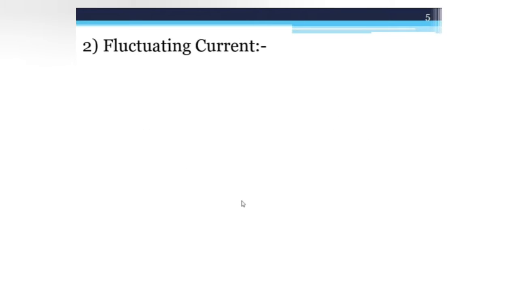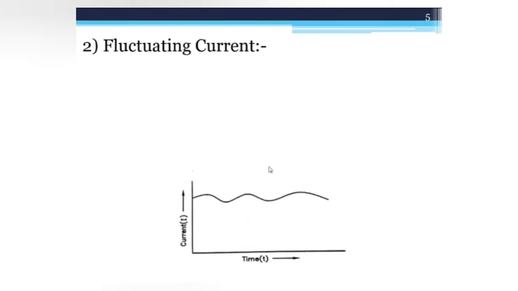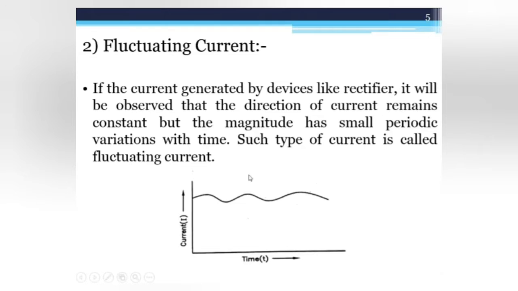The second definition is fluctuating current. If the current is generated by a device like a rectifier, it will be observed that the direction of current remains constant, but the magnitude has small periodic variation with time. Such type of current is called the fluctuating current. You see this waveform, right? The direction is the same, but there is variation in magnitude, and therefore this type of current is called the fluctuating current.